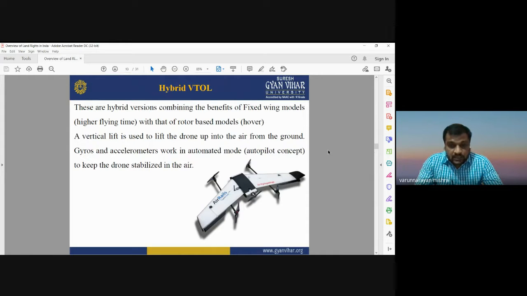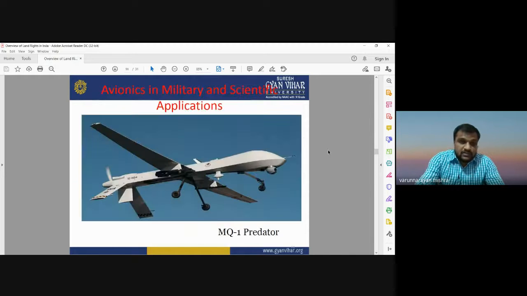There is a concept of autopilot mode in these kinds of hybrid drones. It keeps the drone stabilized in the air. So it is very useful in comparison to single rotor, multi-rotor drones or fixed wing drones because of its combination of the benefits of both fixed wing as well as rotor based systems.